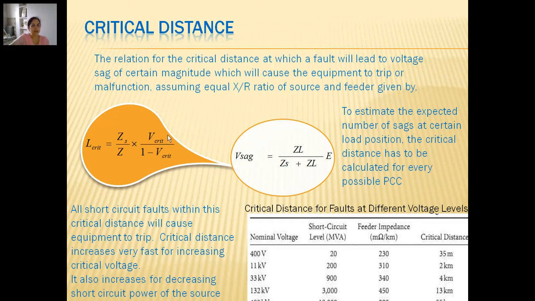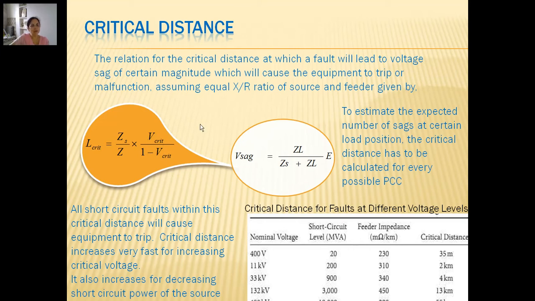Clear? Naturally, this is clearly linked with the voltage which will be available at that point because of faults taking place around that area at various locations. If it falls in the critical distance range of that equipment, the equipment will be sensitive to it and it will surely malfunction. So each equipment, as per its sensitivity, will have different critical voltage values, which are critical only for that equipment, and so around that equipment the critical distance can be calculated. If the fault takes place within that range, the equipment will be affected.